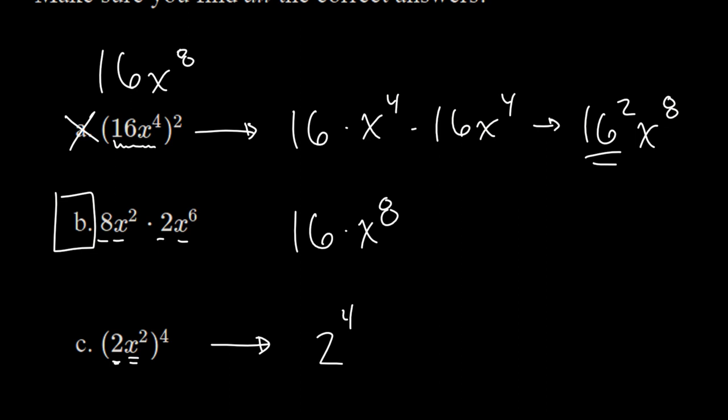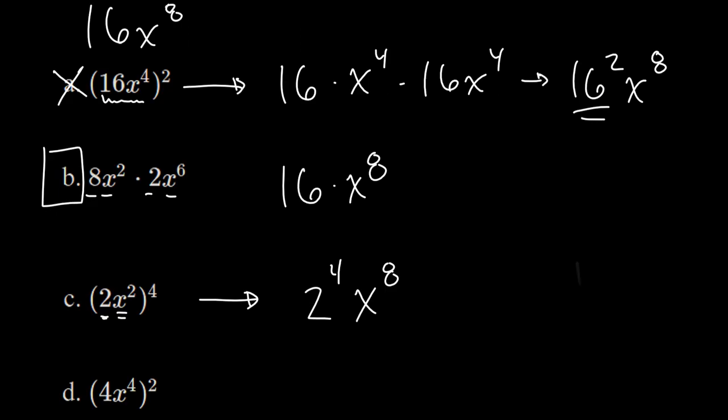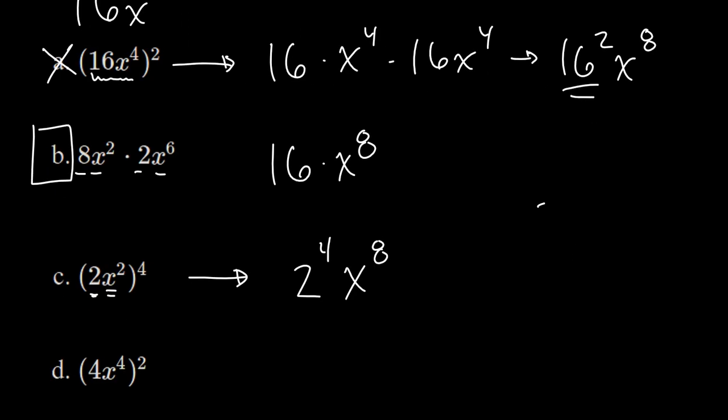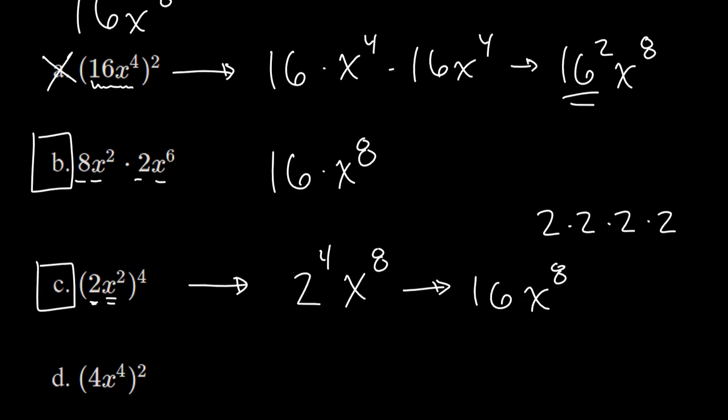And then I've got 4 sets of x squared, x to the 4th, x to the 6th. That would make x to the 8th power. Well, 2 to the 4th power, 2 times 2 is 4, that's 8, and that's 16. So this is 16x to the 8th power also. So this is also equivalent.